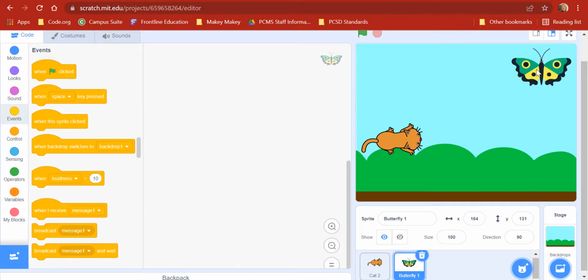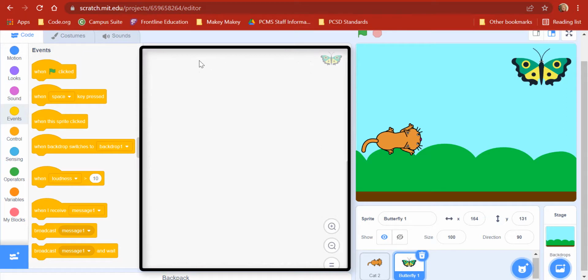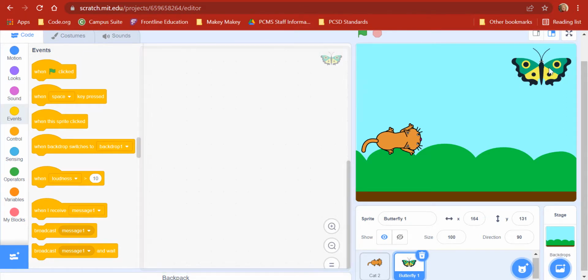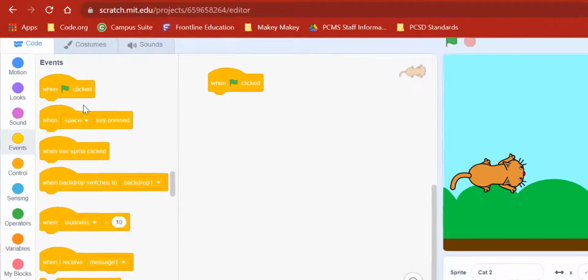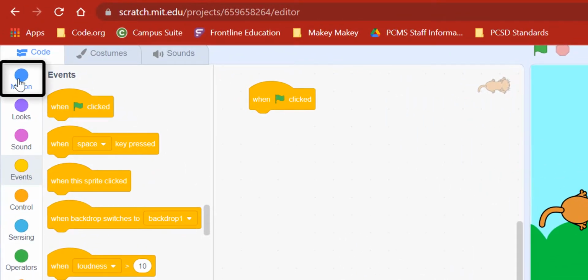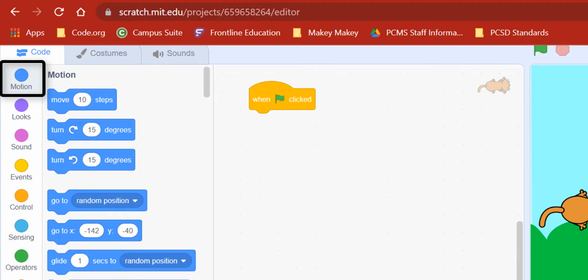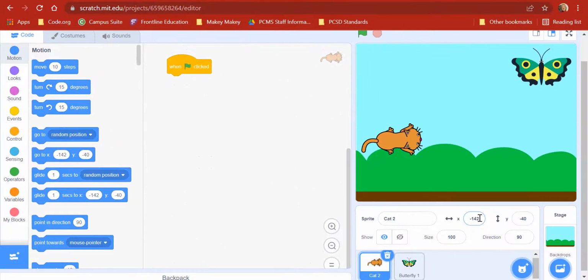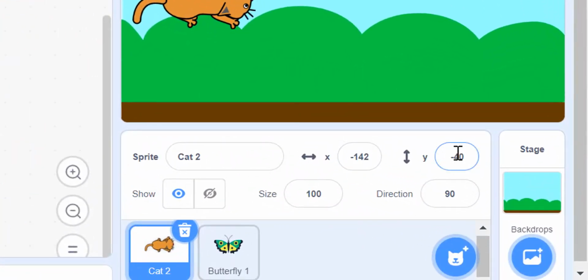So notice right now I have nothing in my window. What happened to it? Well, that's because right now down here my butterfly is selected, and the butterfly has its own programming. I was working on programming that cat. There's my flag. Okay, I am going to say that my cat is going to start at what position? So that would be motion, and I can see what the position is right now, my X value and my Y value.